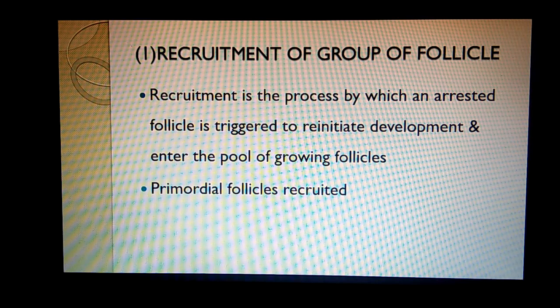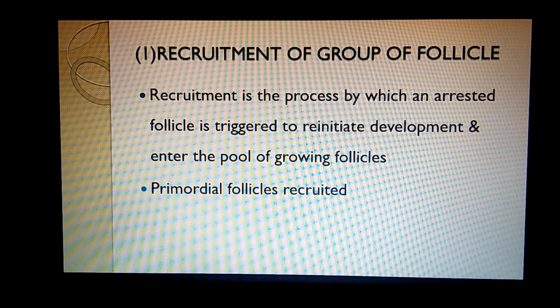So each cycle these primordial follicles are the one which are recruited for this ovarian cycle. So when the recruitment of these primordial follicles occur for an ovarian cycle, they enter into a growth wave and starts developing first into primary preantral follicle, then into secondary preantral follicle, then into mature secondary preantral follicle, and this further grows into the antral follicle. Now among these antral follicle, one will grow as the dominant follicle which will finally ovulate.